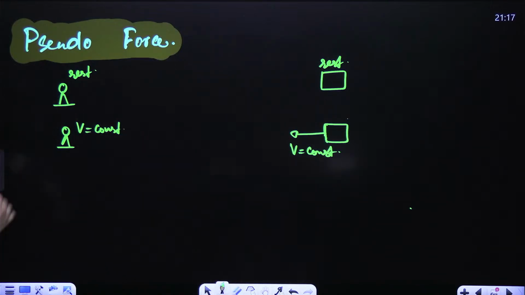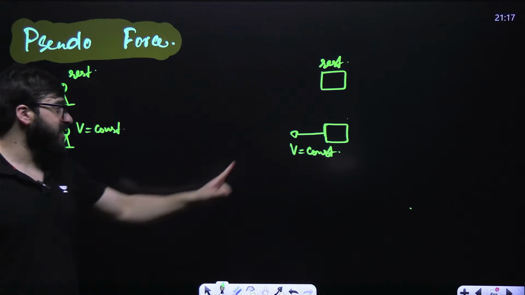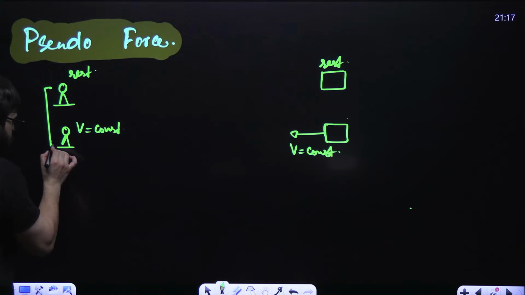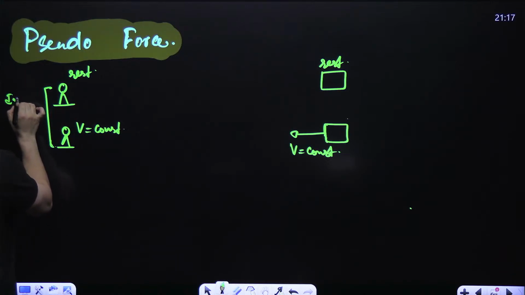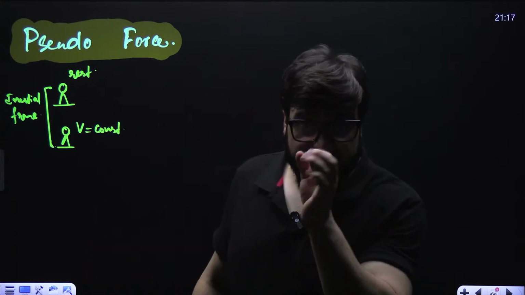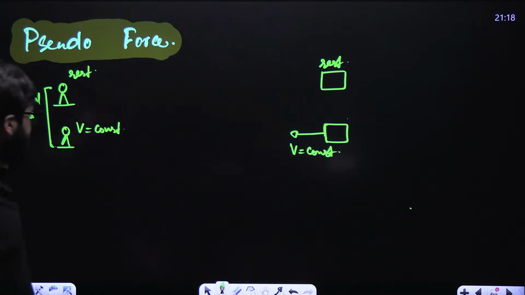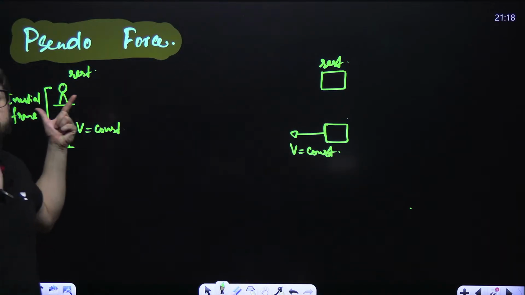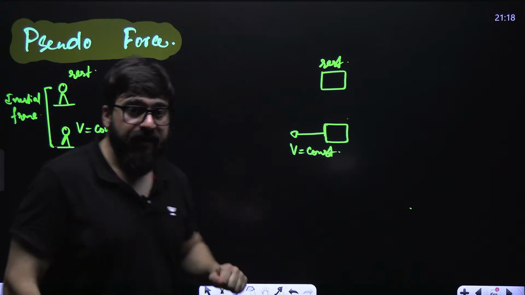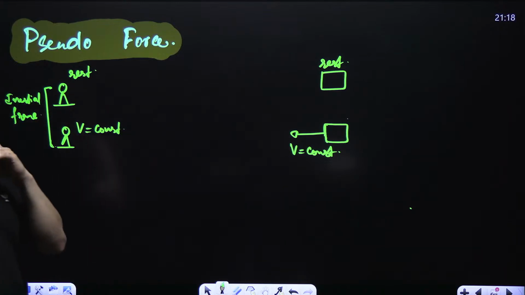Now, guys, see, if this guy is observing this block, then this is what we call the observer in inertial frame. When the observer has got a constant velocity or the observer is at rest, that is what we call the inertial frame. Write it down in your copy. When the observer is at rest or moving with a constant velocity, we say the observer is in the inertial frame.